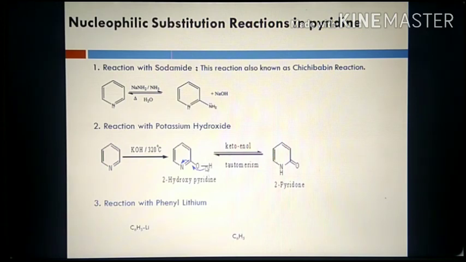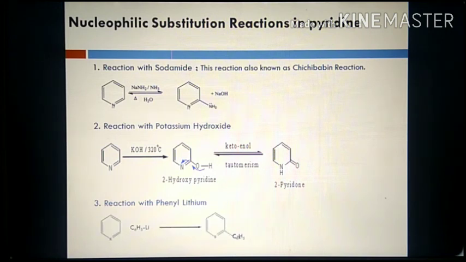So here, this hydrogen is abstracted by this nitrogen. As a result, the bond shifts between this carbon and oxygen. Here it is a double bond, with hydrogen on nitrogen. You will get 2-pyridone as the product.